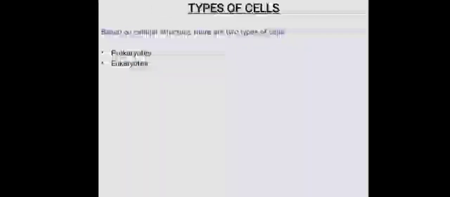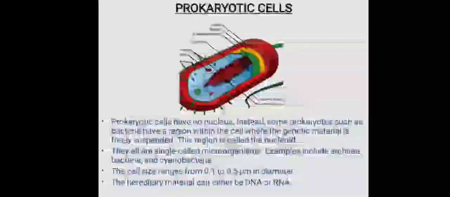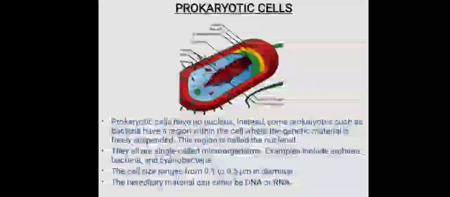The next topic is types of cells. Based on the structure of the cell, there are two types of cells, prokaryotic cells and eukaryotic cells. First we will discuss prokaryotic cells. Prokaryotic cells have no nucleus. Instead, some prokaryotes such as bacteria have a region within the cell where the genetic material is freely suspended. This region is called the nucleoid.